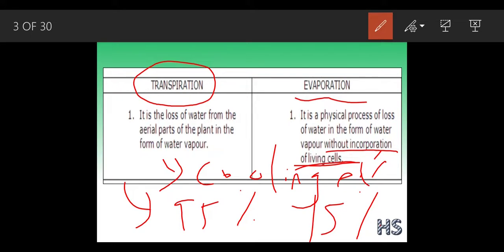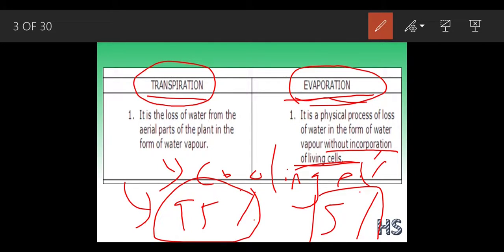This 5% is quite enough for the working of the plants. The 95% of the water is lost through transpiration. So transpiration occurs in a living cell, evaporation does not occur in a living cell. Clothes are non-living in nature, so evaporation occurs there.